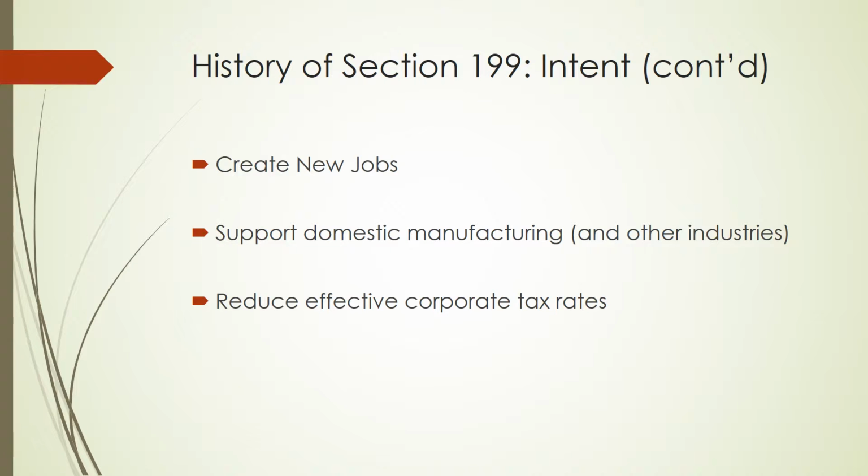So, as outlined in that quote that I read from the Joint Committee on Taxation report, as part of the American Jobs Creation Act, the main goal was to create more jobs. So this was to be done through supporting domestic manufacturing and other industries, and in turn also reducing effective corporate tax rates for industries that are qualified for the deduction. So the hope is that these companies would prosper and do well and hire more people.